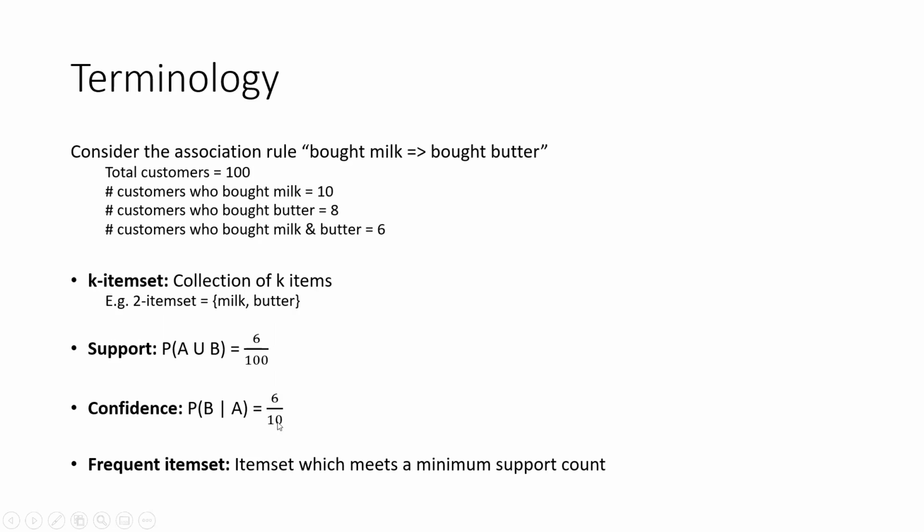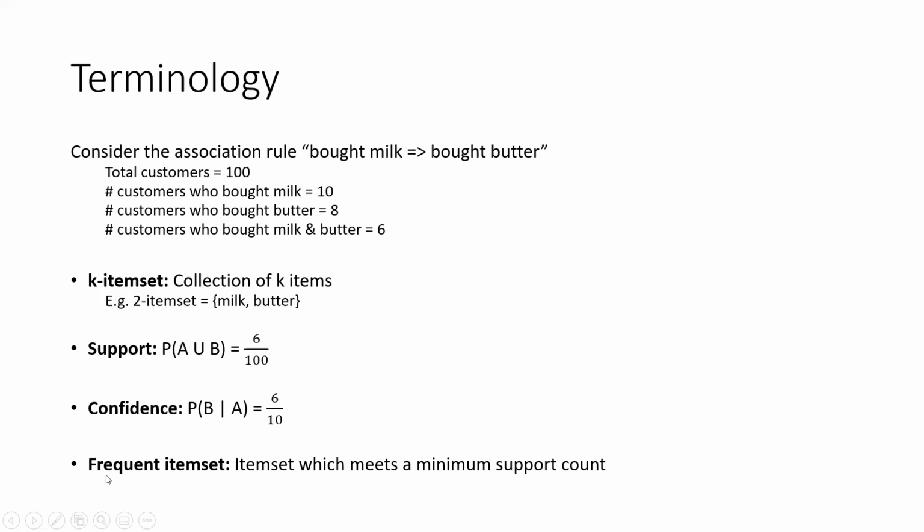The measure comes out to be 6 divided by 10, because 6 people bought both milk and butter, right? But 6 out of how many people also bought milk? So B given A, that is 6 divided by 10. That is what you call confidence.